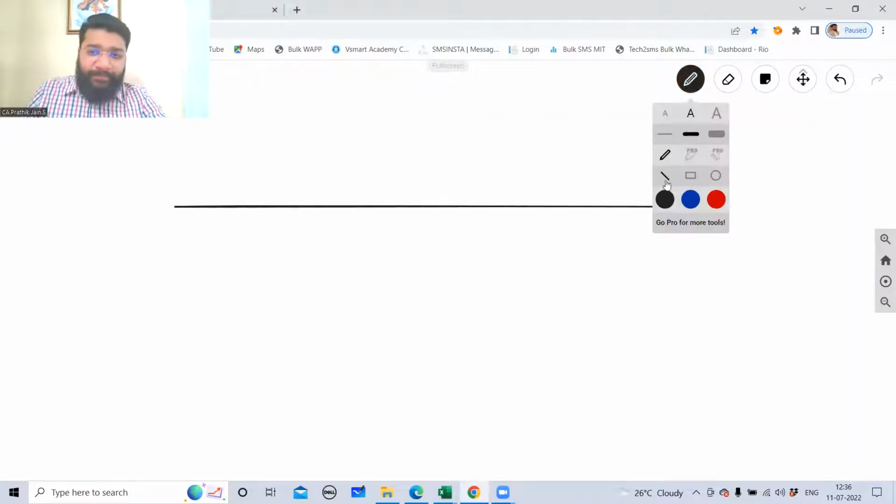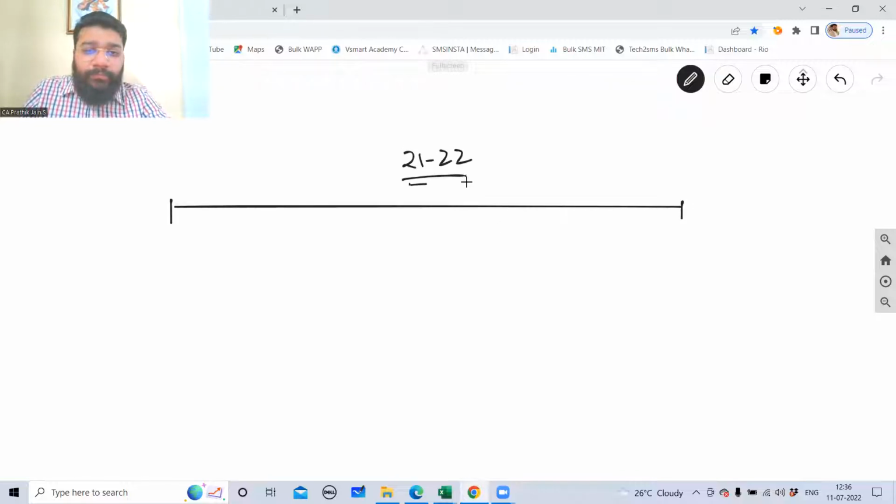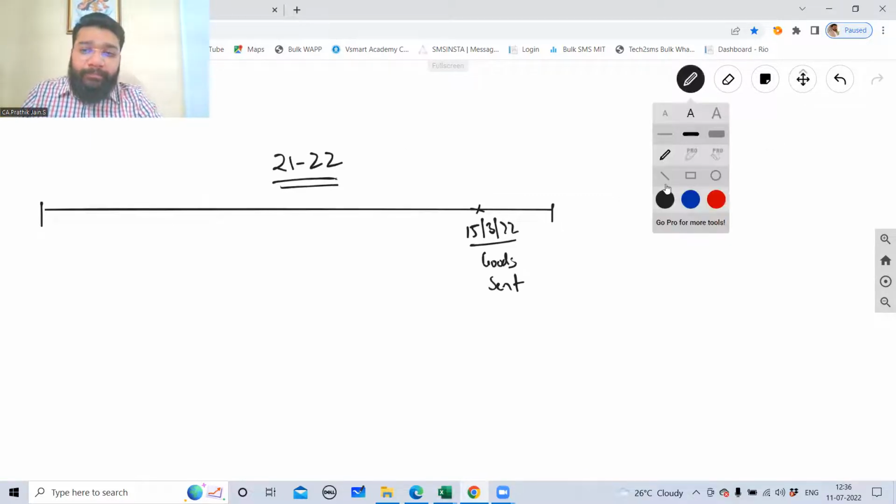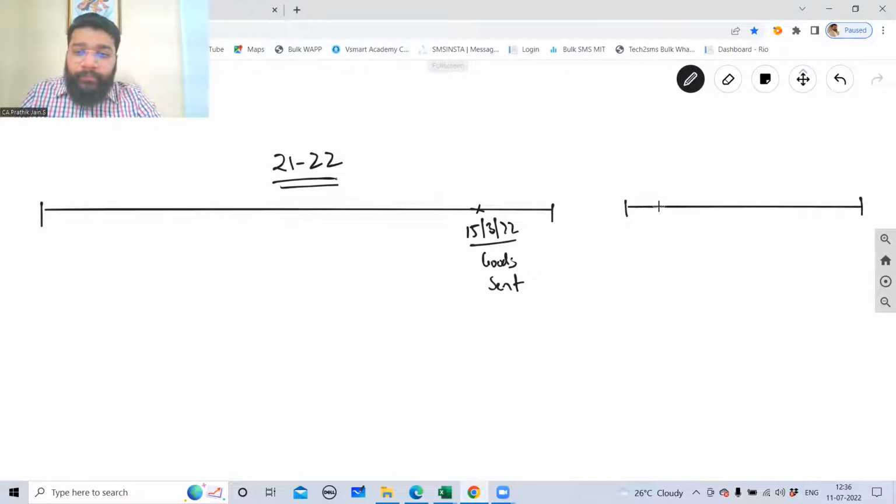Let's suppose it is a credit sale. This is the financial year 21-22. 15th of March 2022: goods sent with the condition to return in 1 month if you don't like it. So I have 1 month of return period. So 1 month will end when? Please tell me, this 1 month will get over when? 15th of April 22. One month expires here. 15/4/22, can I say it's financial year 22-23?